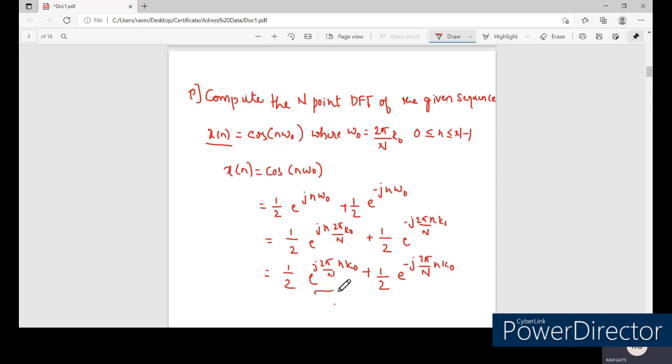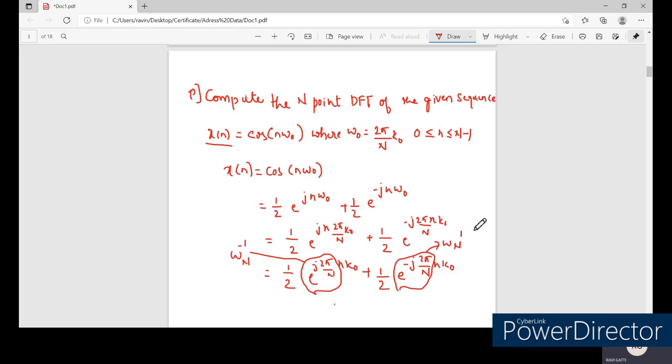Now we can represent e power j 2 pi by N in the Twiddle factor. That is nothing but omega N to the power of minus 1, and the other we can write as omega N to the power of plus 1.